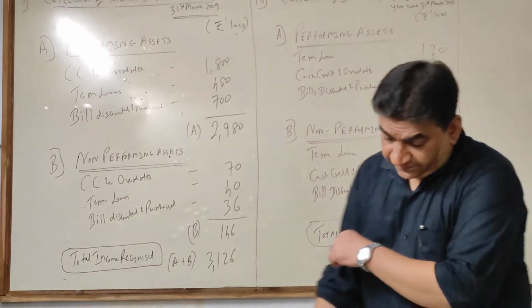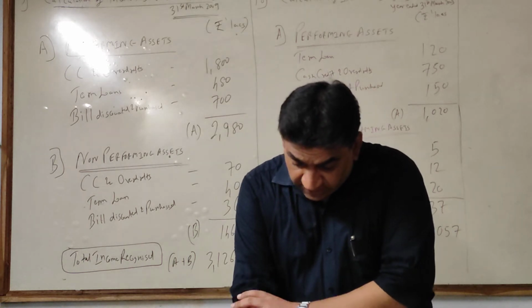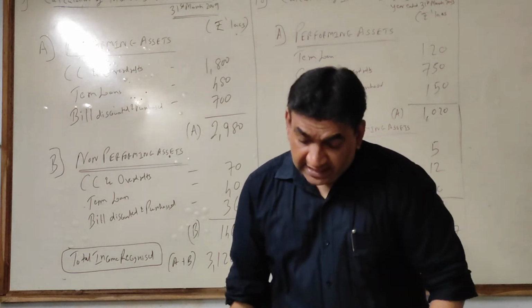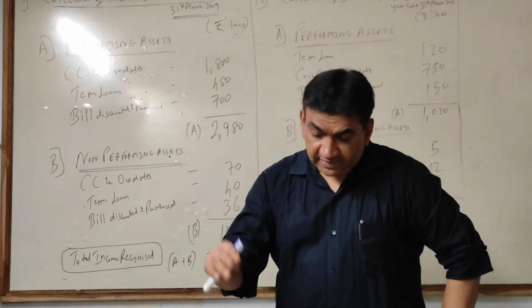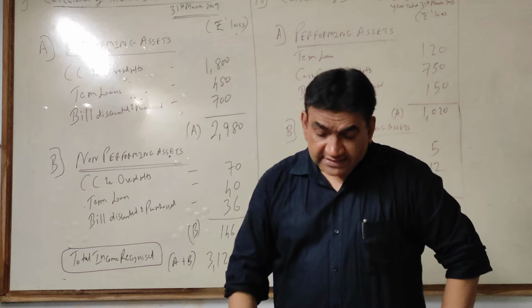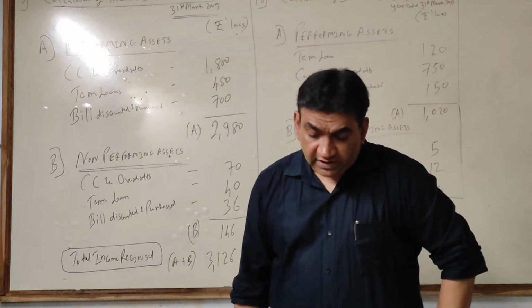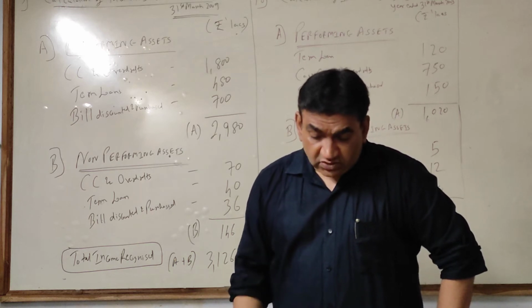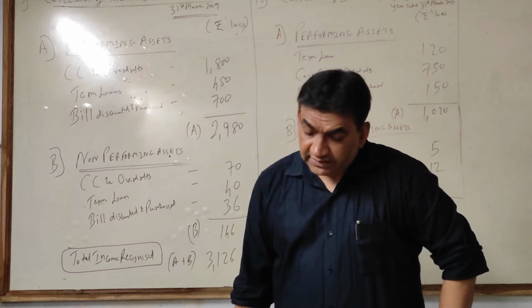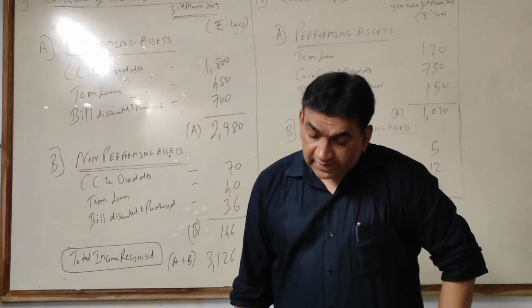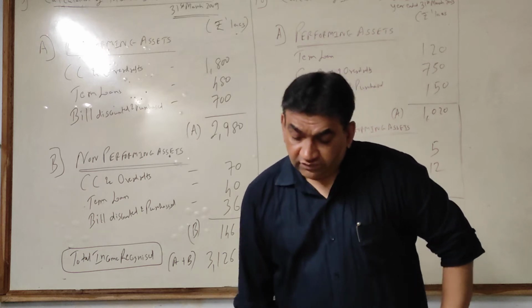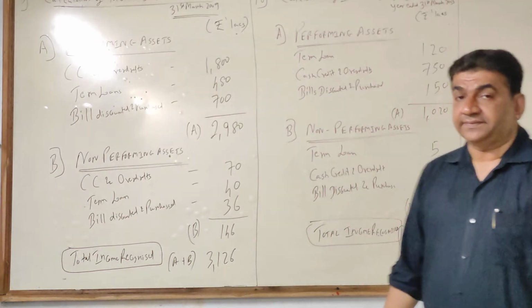Let's see the sum. Given below is the interest on advances of a commercial bank, amount in lakhs. Same thing they gave you. Performing asset, NPA, only the presentation of the question is different. 3 assets: term loan, cash credit, overdraft, bill purchase, discounted. Columns: performing, interest earned and received; NPA, interest earned and received. Find out the income to be recognized for the year ended 31st March.